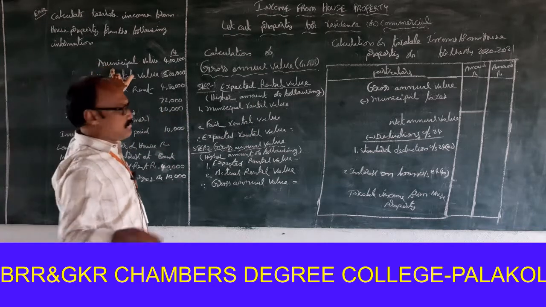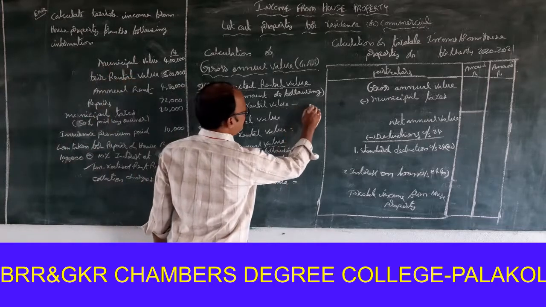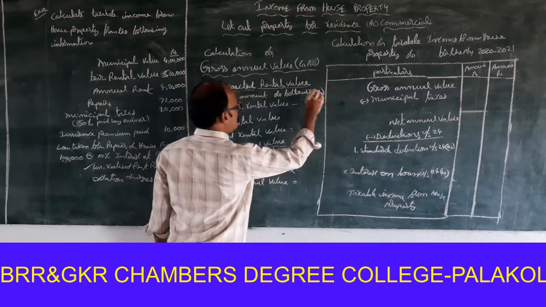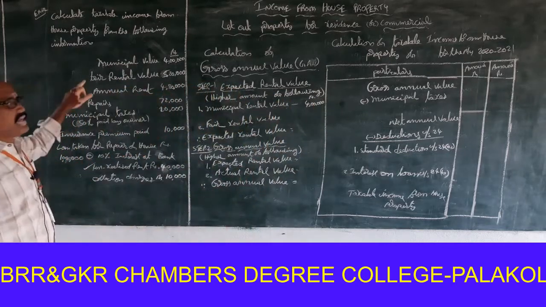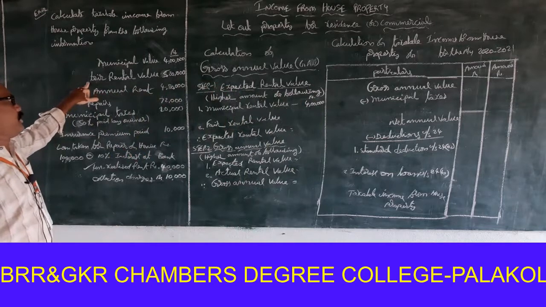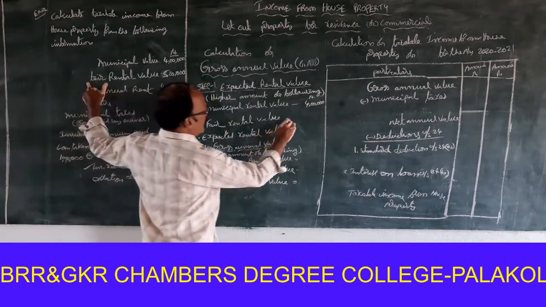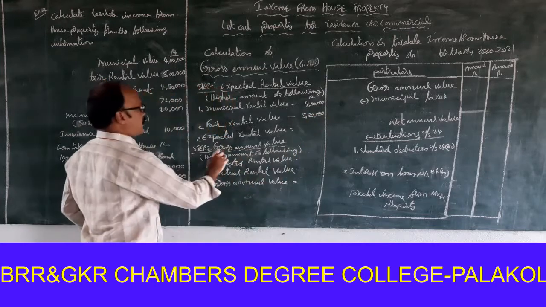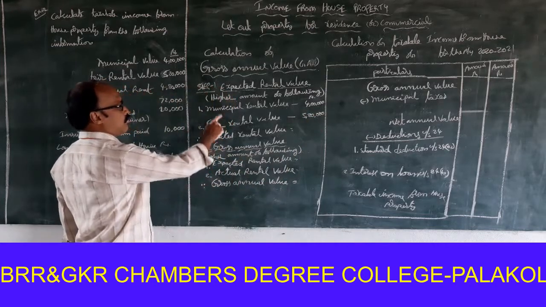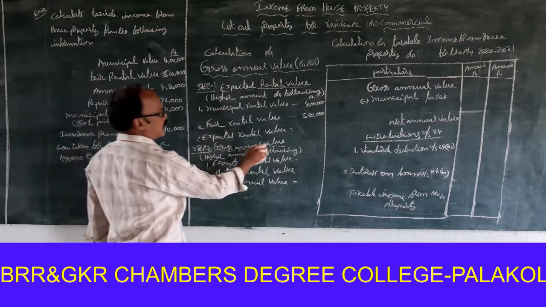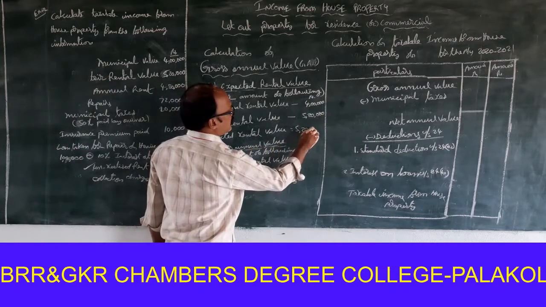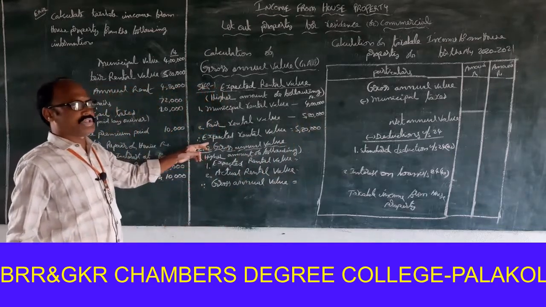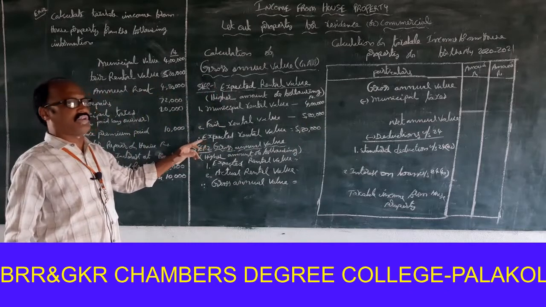Rupees 4 lakhs. Next one, fair rental value. How much is available? Fair rental value 5 lakhs 20,000. Expected rental value is the higher amount of these, so 5 lakhs 20,000 rupees is to be treated as the expected rental value.